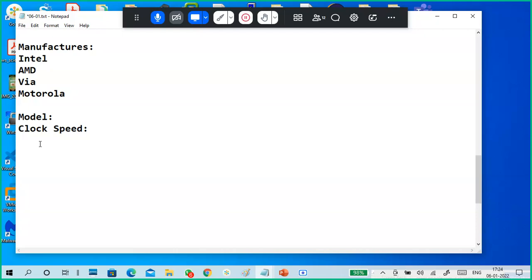When you are buying a mobile phone, what do you see immediately, what kind of CPU it is? No one is speaking.